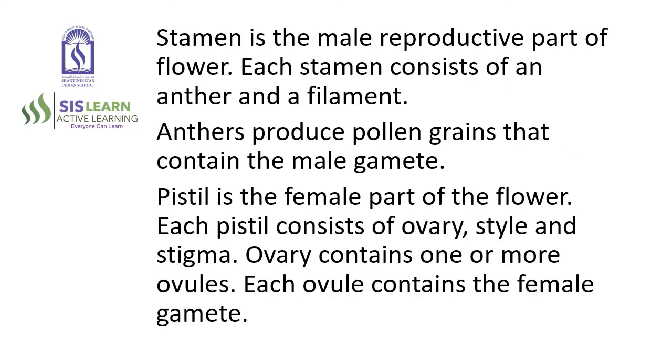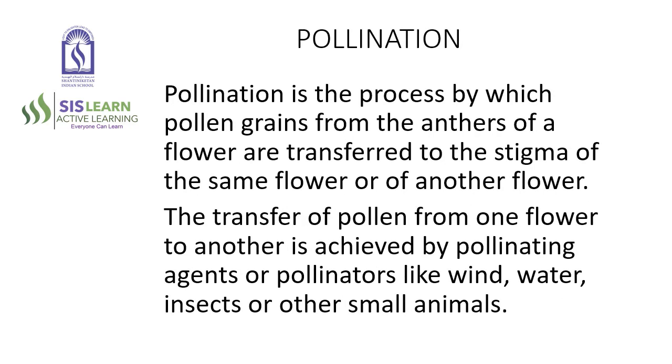Stamen is the male reproductive part of the flower. Each stamen consists of an anther and a filament. Anthers produce pollen grains that contain the male gamete. Pistil is the female part of the flower. Each pistil consists of ovary, style, and stigma. Ovary contains one or more ovules. Each ovule contains the female gamete.